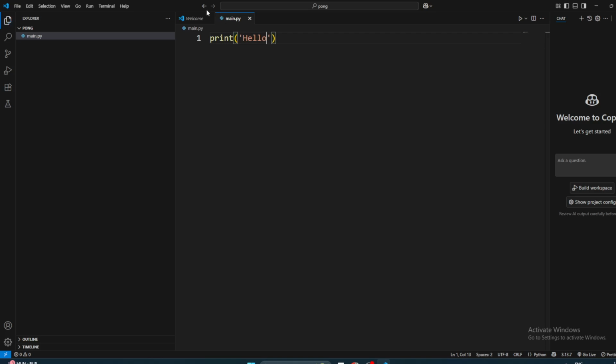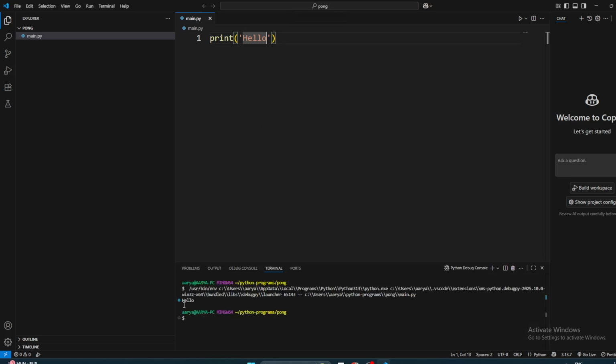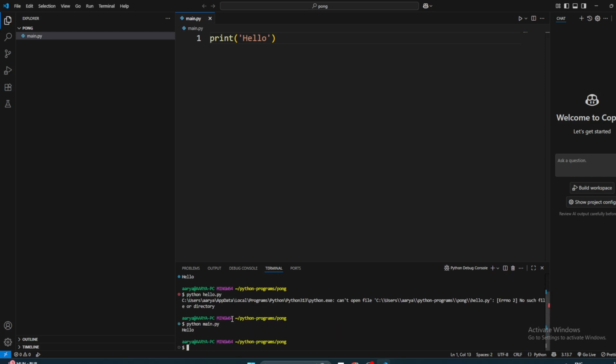We close the welcome tab, we don't need it, and we can run it from here using python. Or we can run it directly by typing python main.py. Yes, it works.